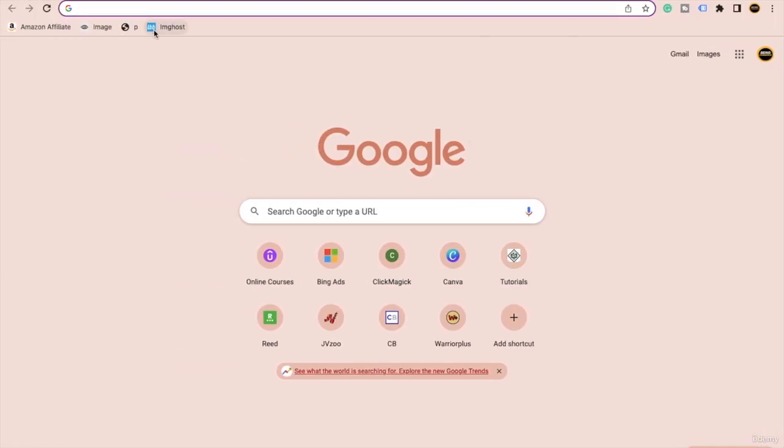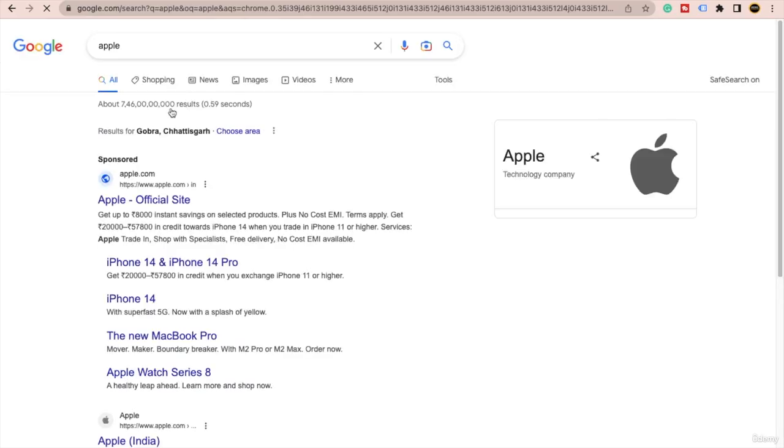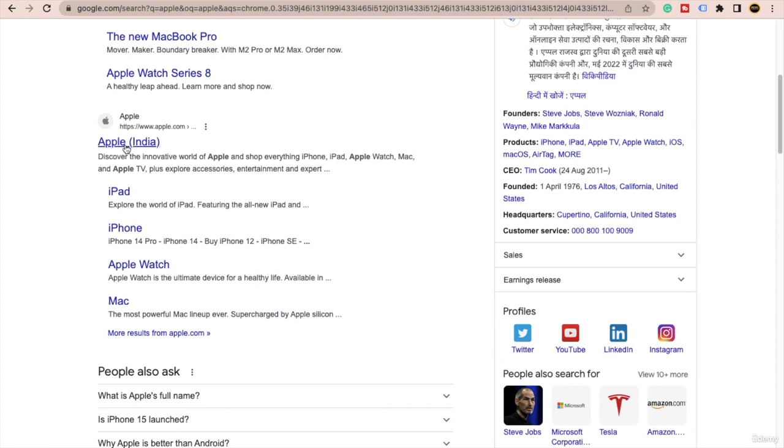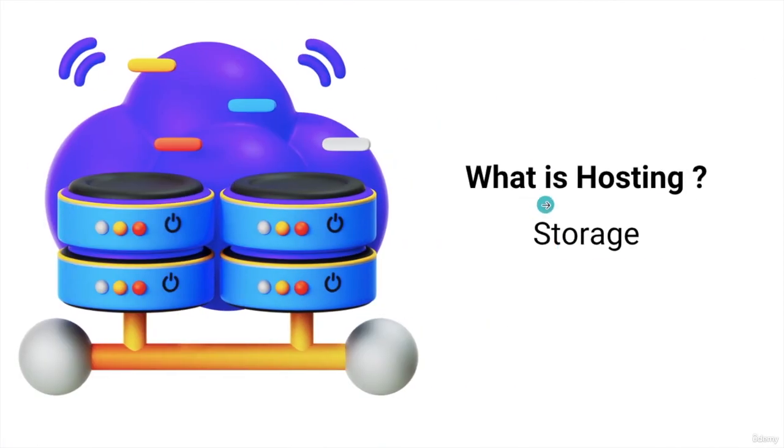Now see, if you go to any website, let's suppose we go to Apple's website. If we open Apple's website, all the websites which you see basically use hosting. Hosting is very important, whether you want to install WordPress or some other application. For many purposes hosting is very important. In simple terms, hosting is storage.